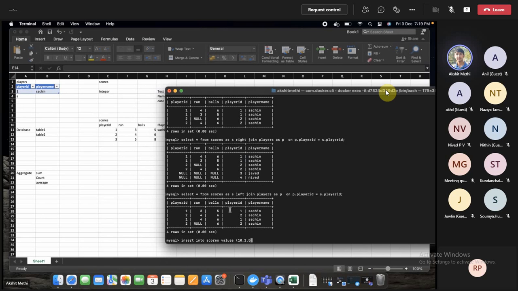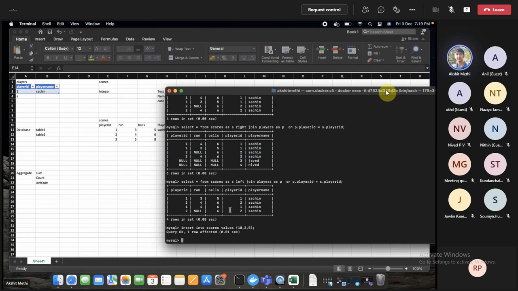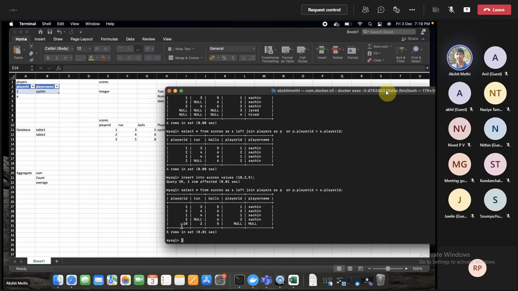Let's say some balls. Now if I do the same thing, you can see player ID 10 does exist in the left table scores, but it doesn't exist in the players table. So it did populate it, but if you do the inner join, it will not populate because it will only show us the intersection.